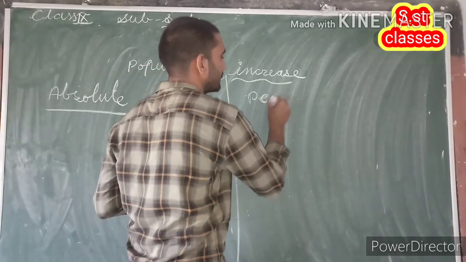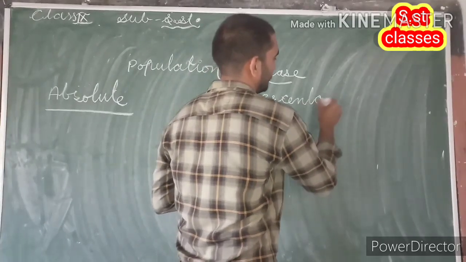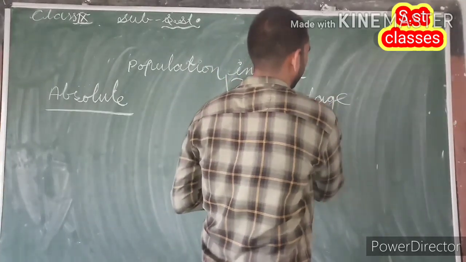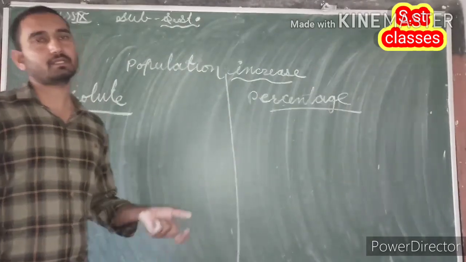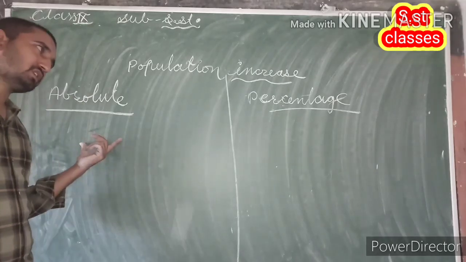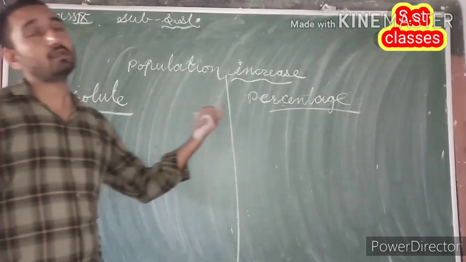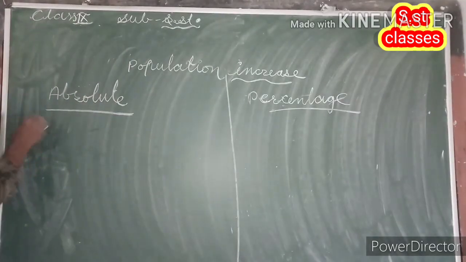The first one is absolute increase, second one is percentage increase. Now, the question is, what do we mean by absolute increase and what do we mean by percentage increase? So, first of all, absolute increase.